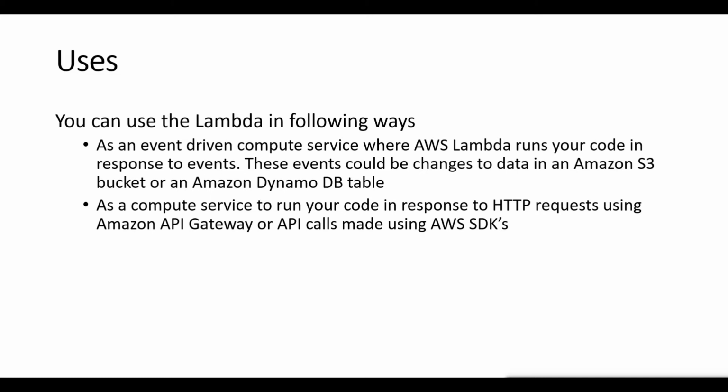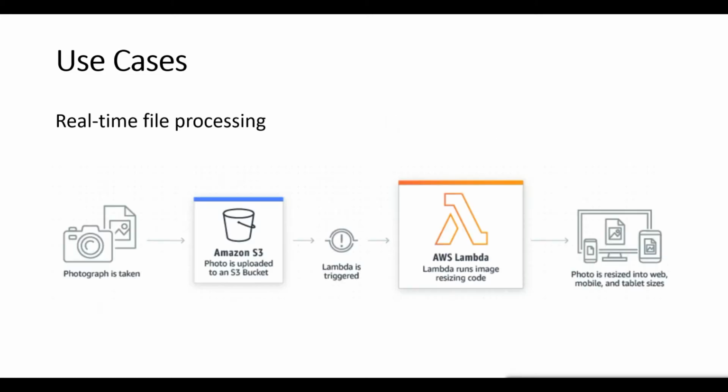And you can also use it as a compute service to run your code in response to HTTP requests using Amazon API Gateway, or API calls made using AWS SDKs. So this is one of the use cases. Here, our user wants to create a meme and upload the same to S3. After it uploads to S3, it triggers an event, and this is the Lambda function. This function then stores the image in S3.